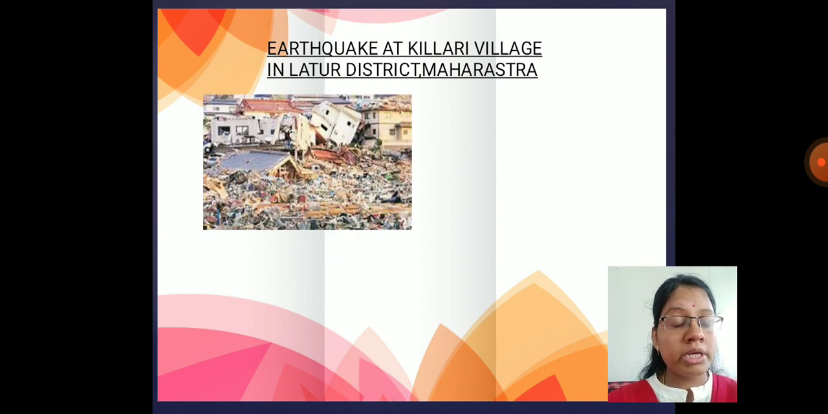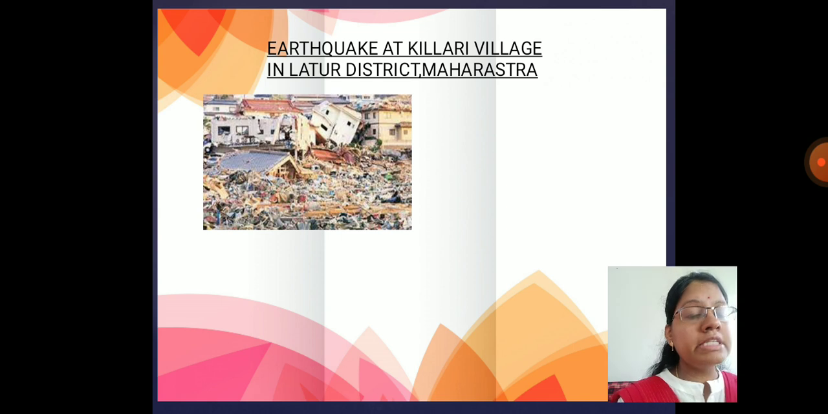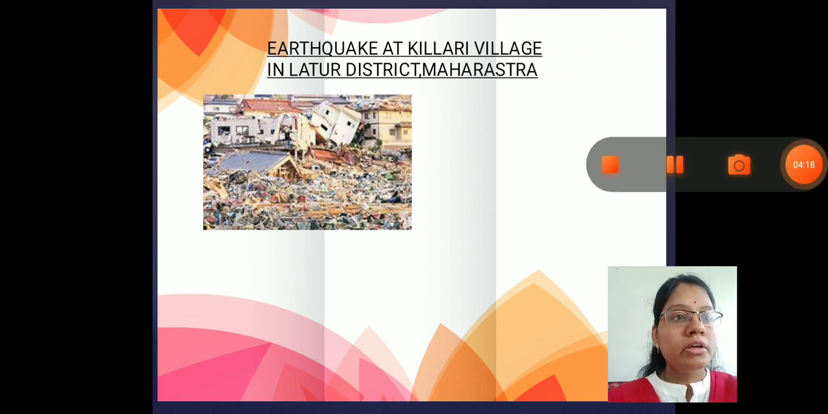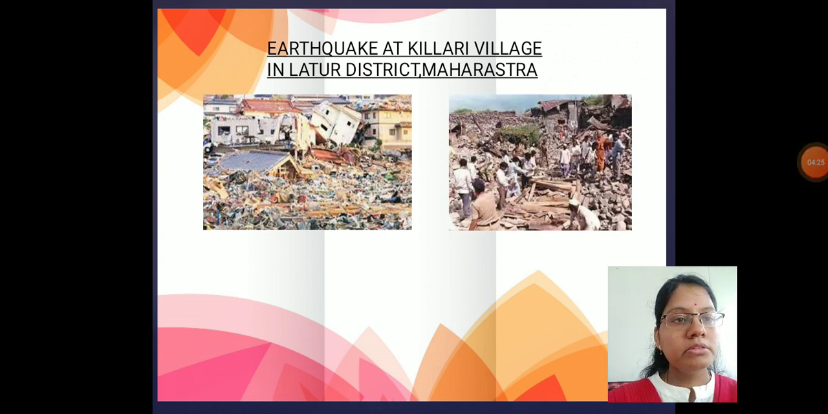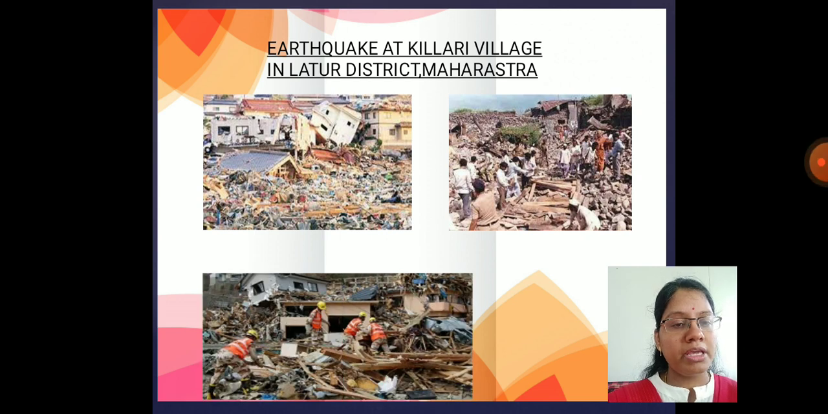This is the earthquake, the aftermath, that is the after effect of the earthquake. So what can you see in this picture? A lot of destruction or disaster, damage to the property. Yes. These are also the same thing. See, huge loss of life and property in this earthquake.